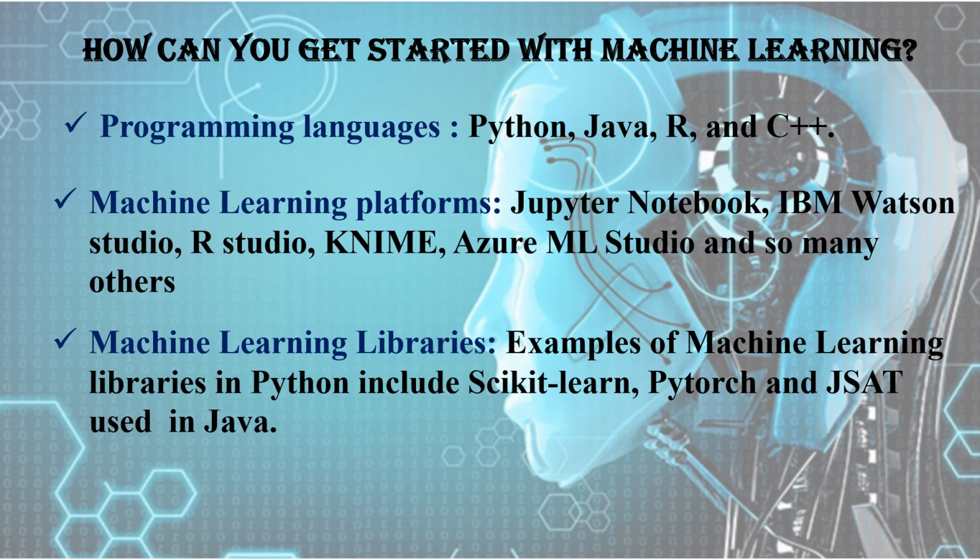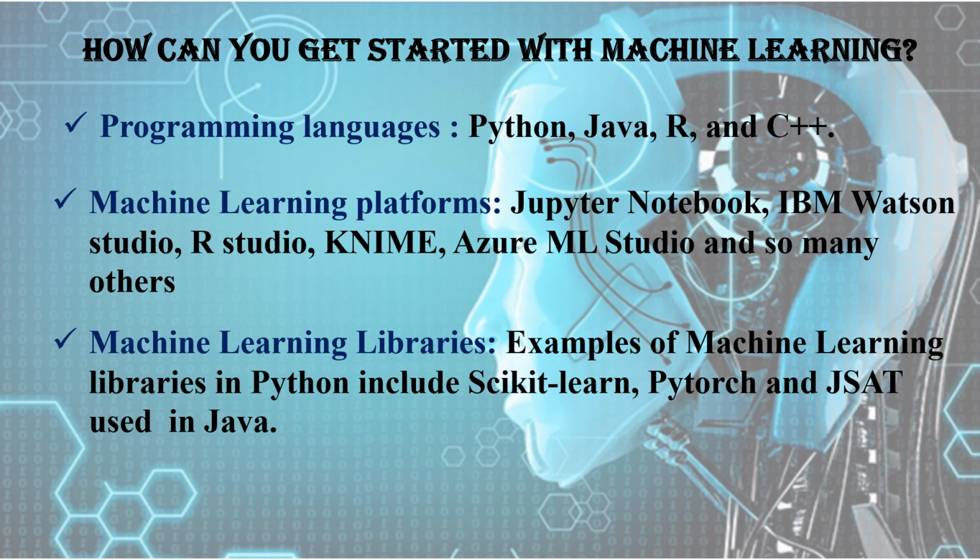How can you get started with machine learning? Programming languages used for machine learning include Python, Java, R, and C++. Machine learning platforms help you carry out machine learning procedures from beginning to the end. They provide you with the tools to develop and deploy machine learning algorithms. Examples include Jupyter Notebook, IBM Watson Studio, RStudio, KNIME, Azure ML Studio, and so many others.